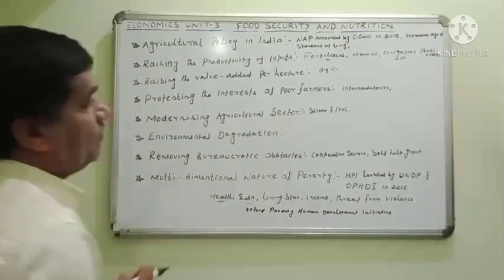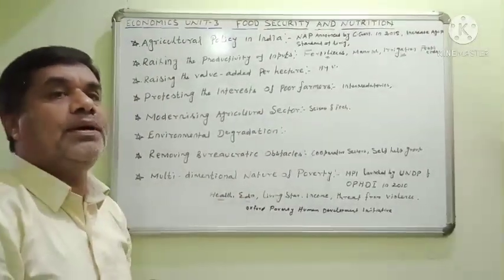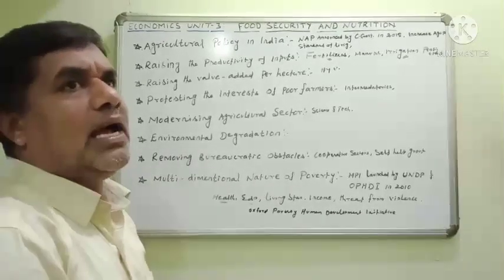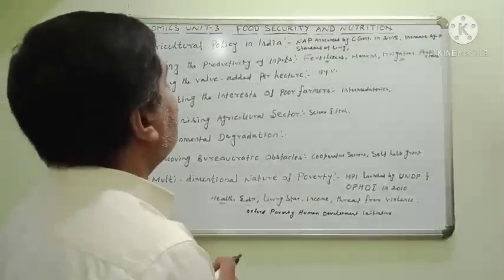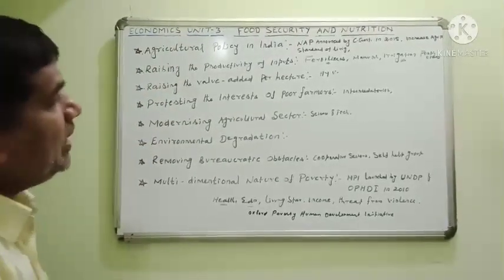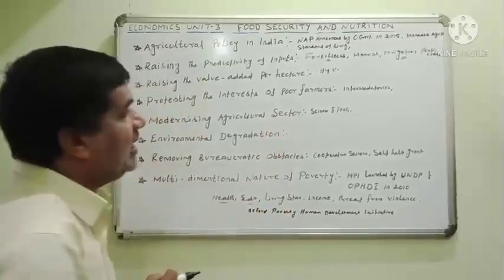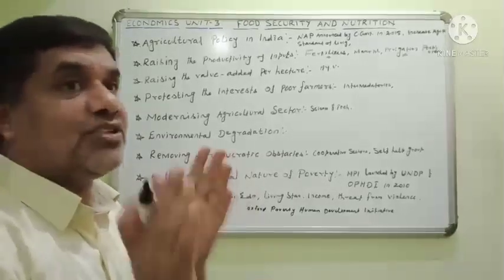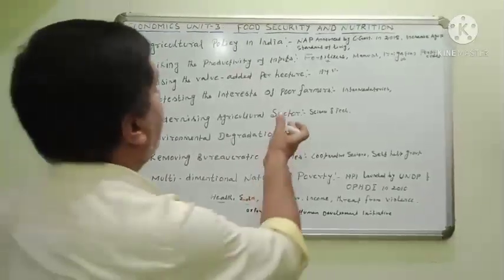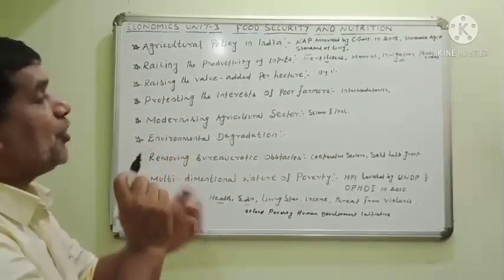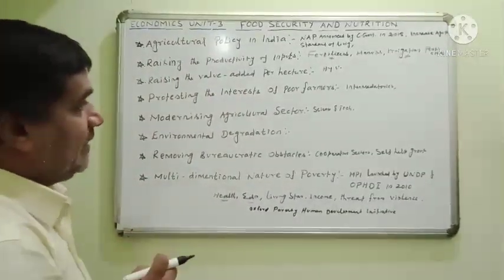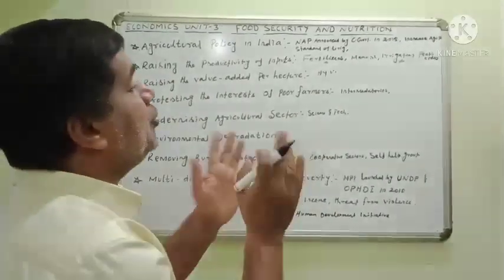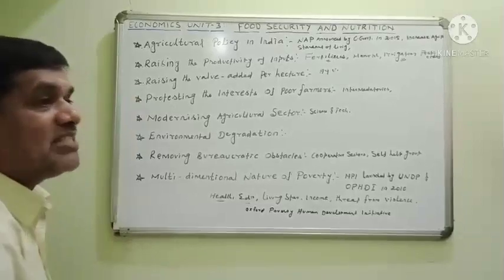Modernizing the agricultural sector. In the ancient period, farmers were involved in manual work, and after that the latest technological equipment came. Nowadays, modern agricultural technology is used by farmers, and science and technology have developed. With the help of science and technology, nowadays they increase the productions. After the new agricultural policy, they increased production because the latest technological equipment is used.